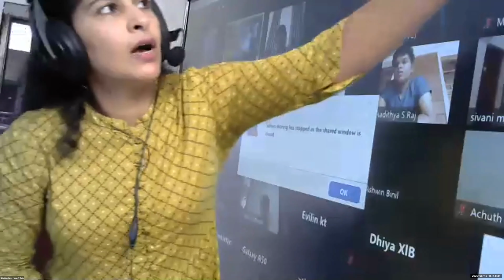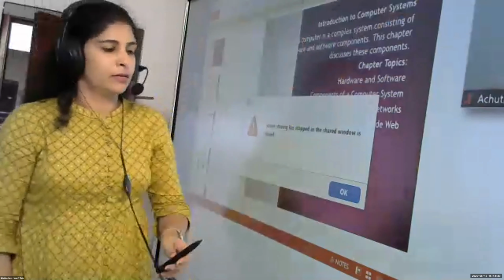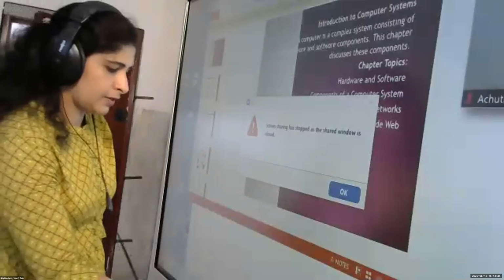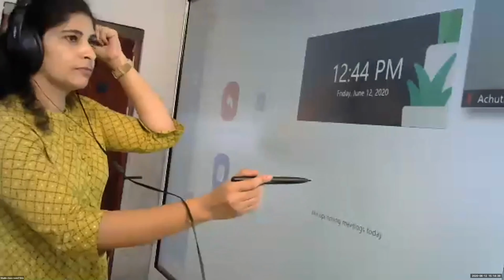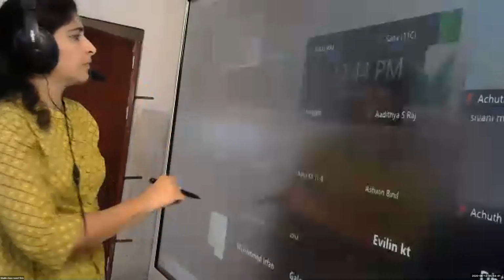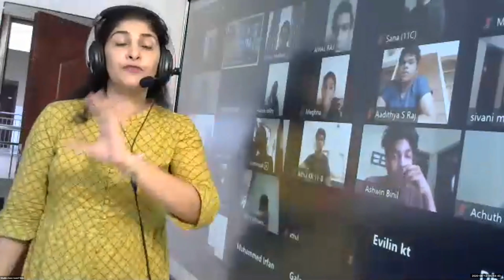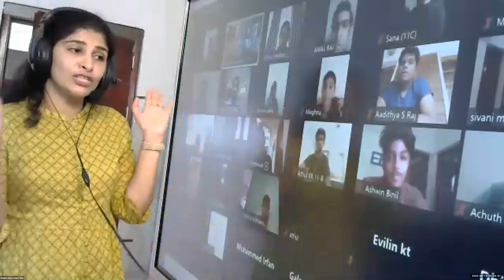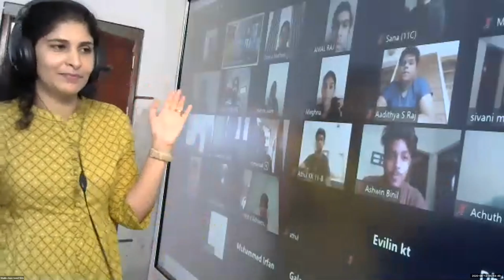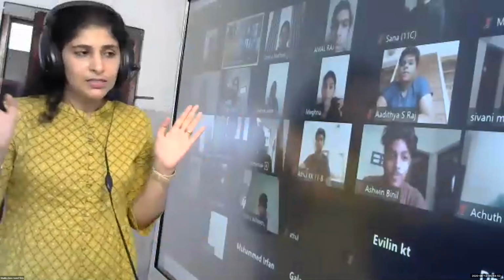That's all about the main topics, the different components of computer. Hope it is clear. Any doubt you have, Ashwin? To whom are you talking, Ashwin?